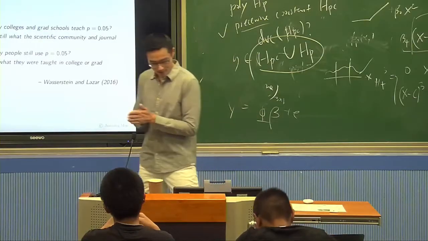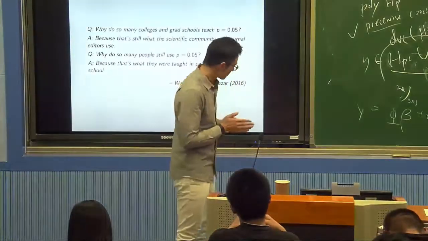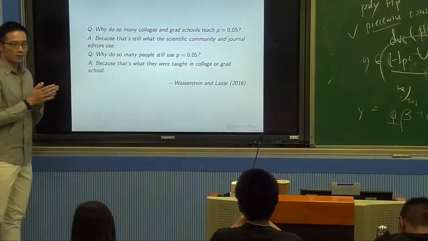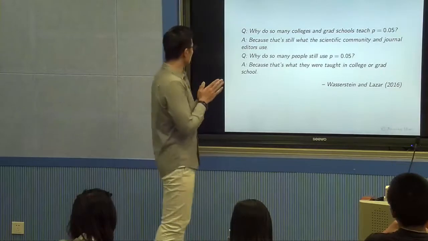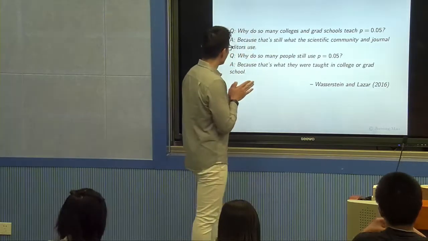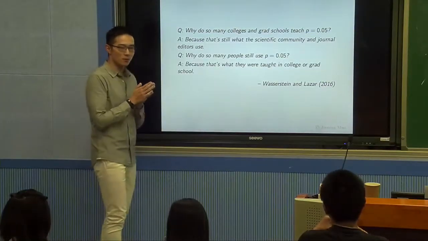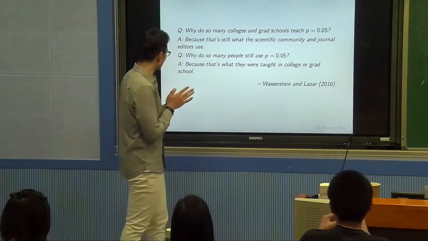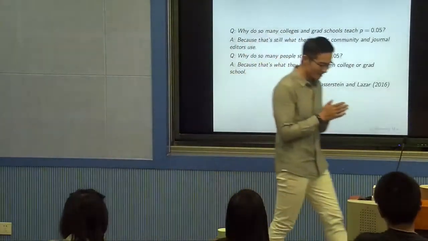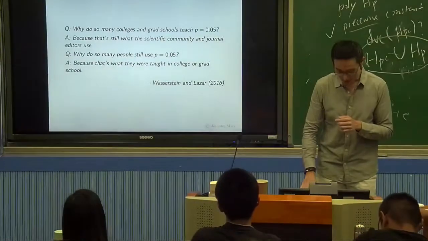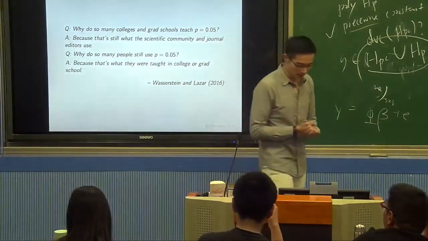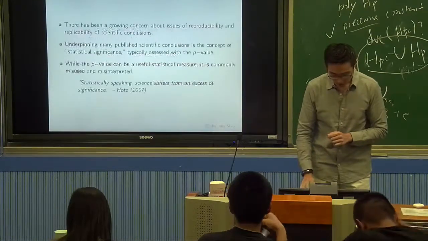Okay, so here's a joke from a paper. Why do so many colleges and grad schools teach the p-value equal to 0.05 threshold? The answer is because that's what the scientific community and journal editors use. And why do so many people use p equal to 0.05? The answer is because that's what they were taught in high school, college, or grad school. This is a joke, right? But it's essentially telling how norms continue in every discipline.